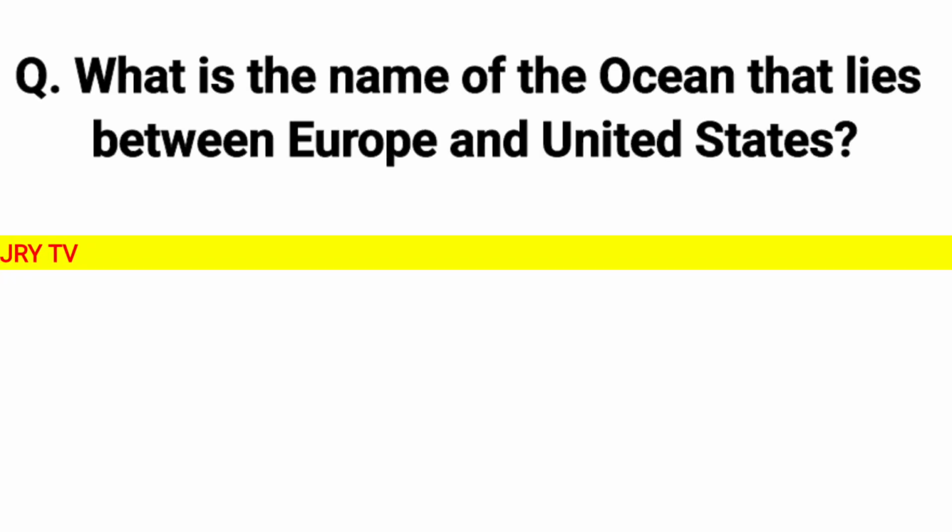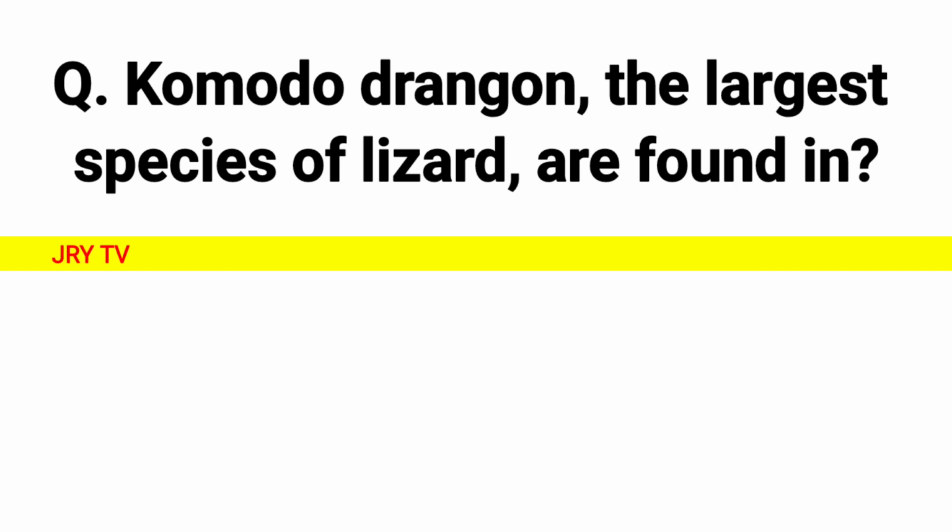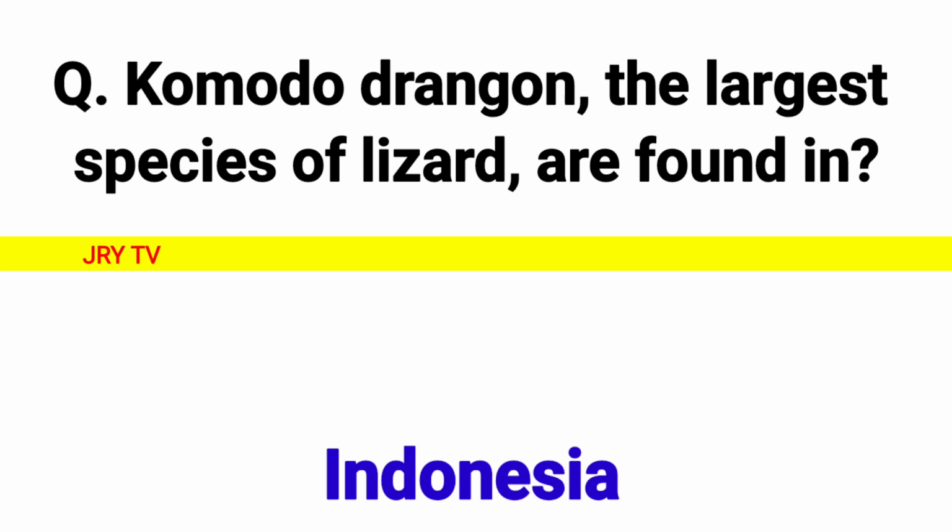What is the name of the ocean that lies between Europe and United States? Answer: Atlantic Ocean. Question: Komodo dragon, the largest species of lizard, are found in? Answer: Indonesia.